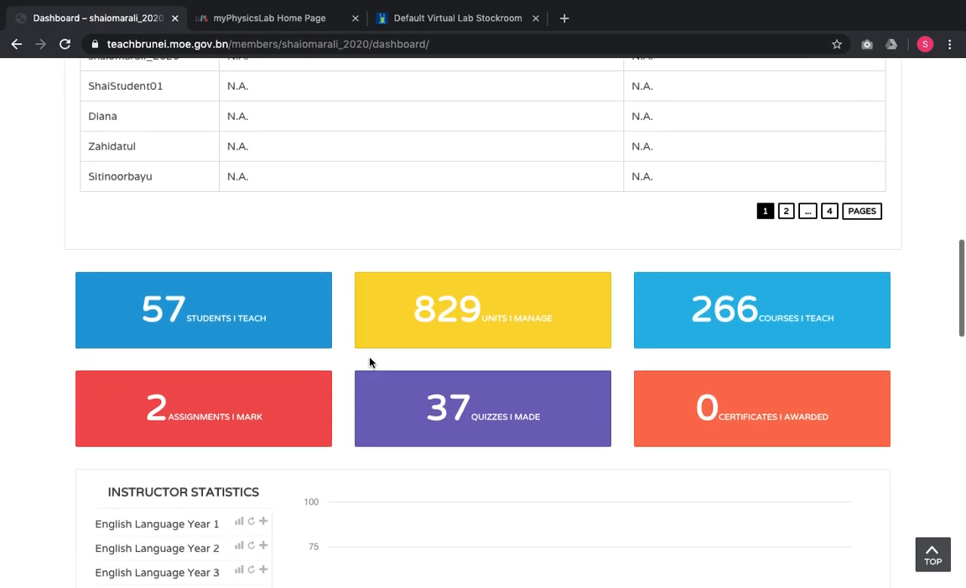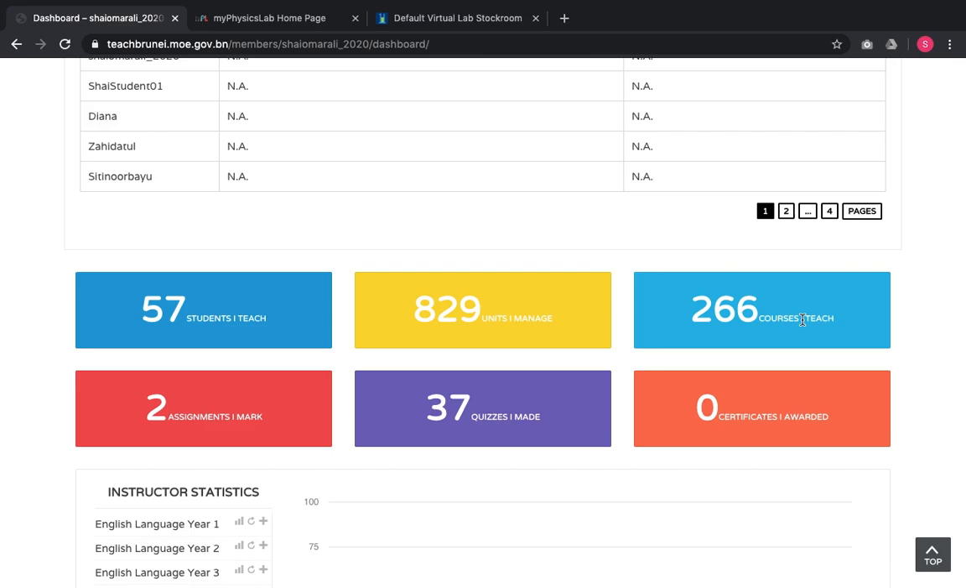Below the gradebook, we have what they call simple units of statistics. For example, how many students am I teaching at the moment? How many units am I managing? How many courses am I teaching? The reason why these numbers are big is because I created TeachBrunei LMS in terms of the content from scratch. So that's the reason why I am the key master of all these units and courses and students in the future when teachers start to come in.